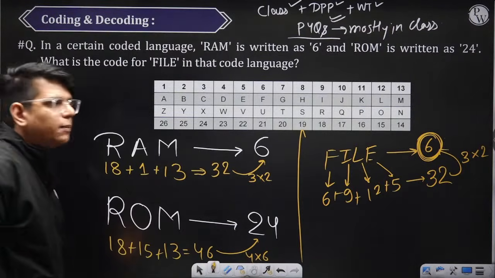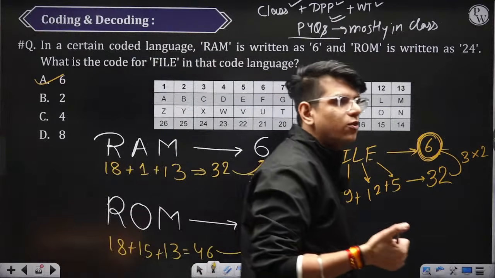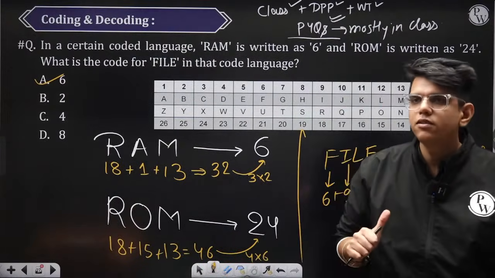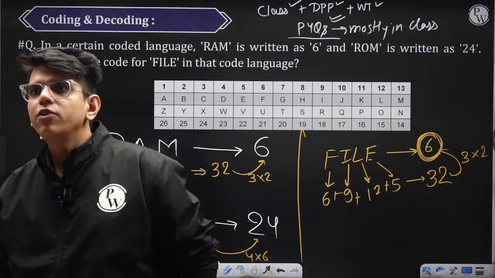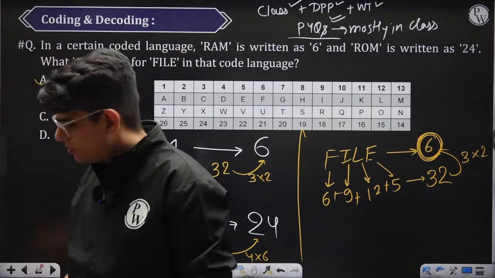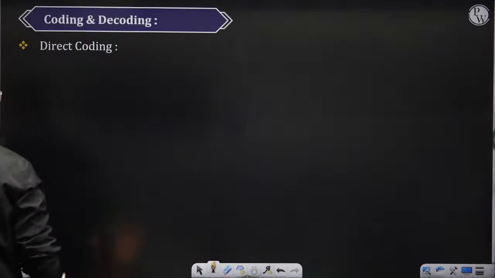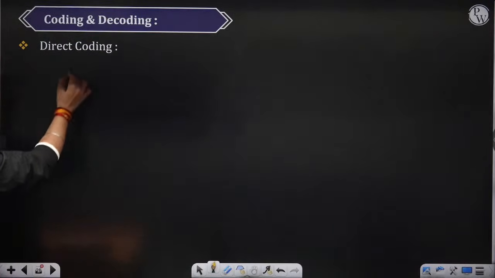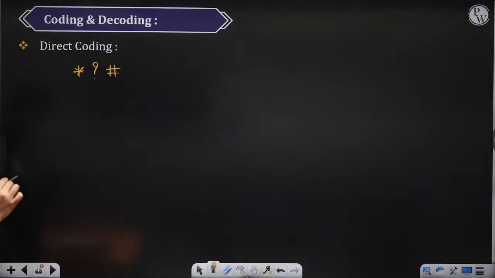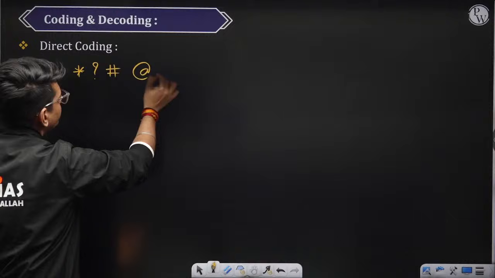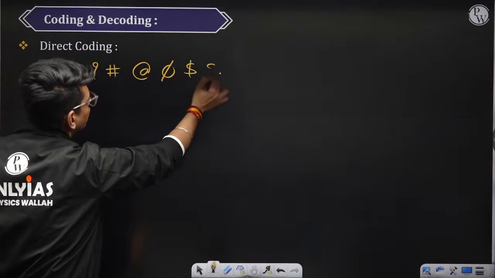So up to this point, we have seen questions from numerical coding, we have seen questions from alphabetical coding. Okay, now we will see questions from direct coding. There are questions where, suppose this is given to you, hashtag @ $5, right?